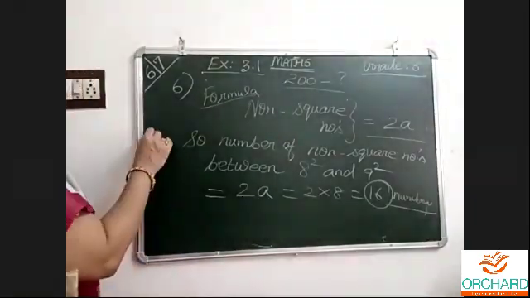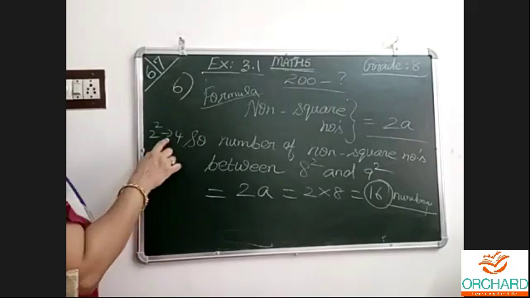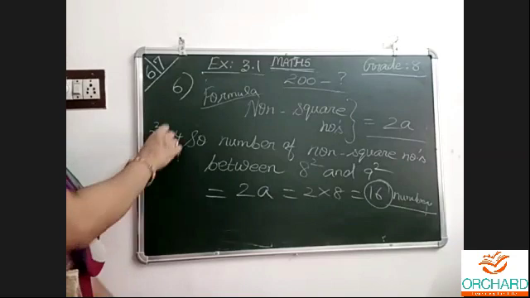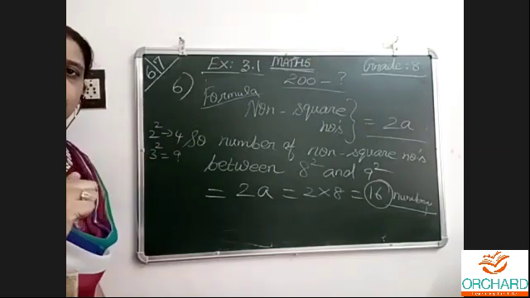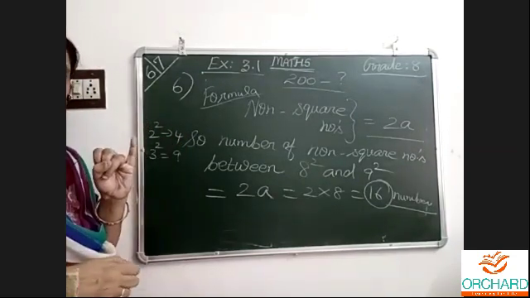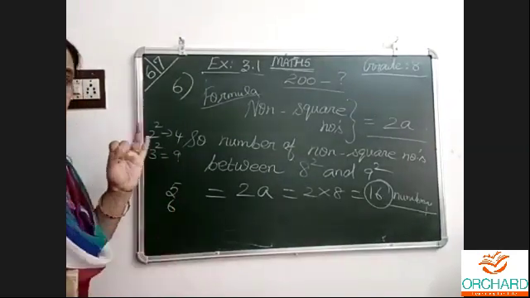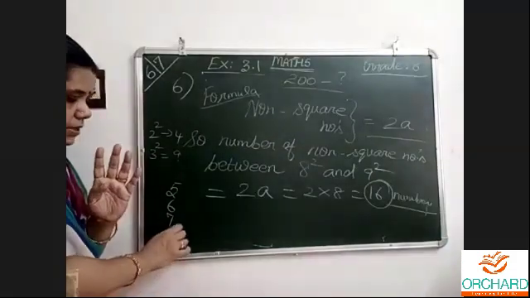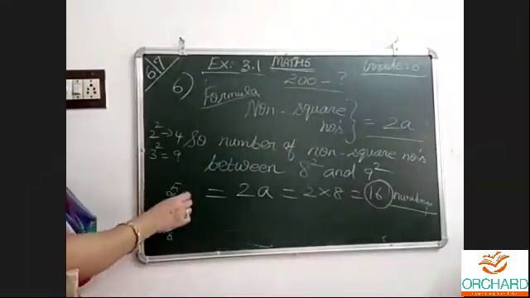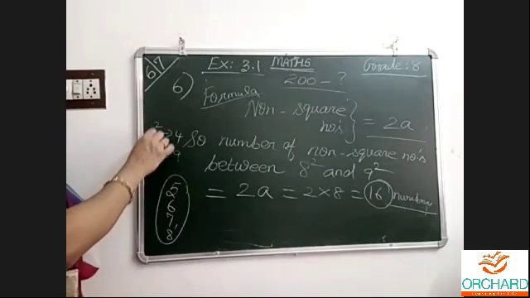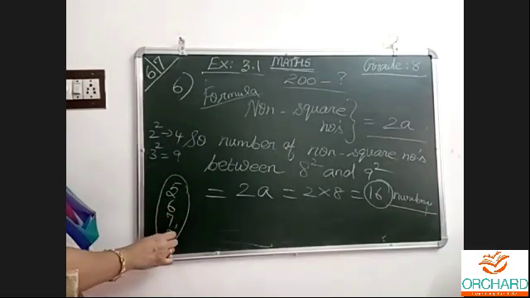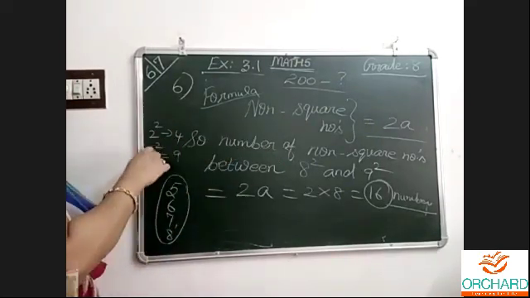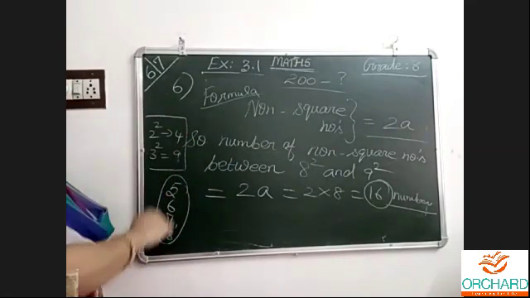For example, 2 squared is 4, a perfect square. 3 squared is 9, a perfect square. Between 4 and 9, what is non-square? 5 is a non-square. 6 is a non-square. 7 is a non-square. 8 is a non-square. Then 9 comes. So how many non-squares are between these numbers? 1, 2, 3, 4. 4 numbers. These are non-square. Apply this formula and see.